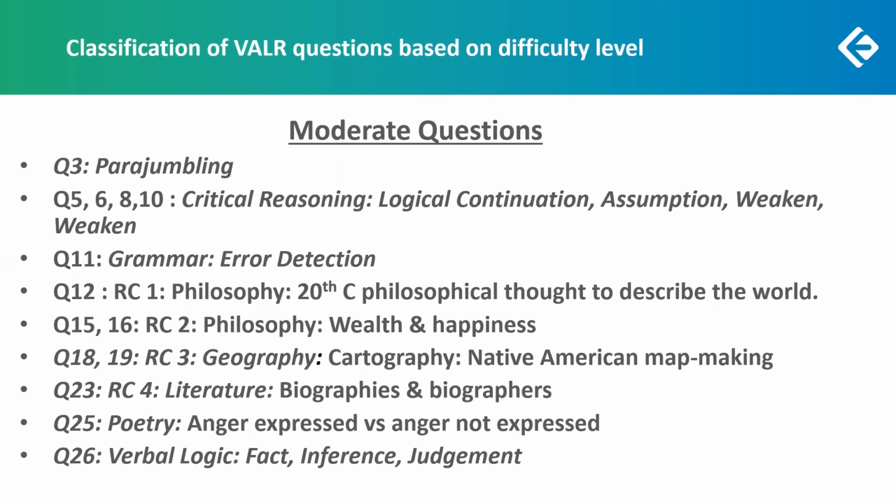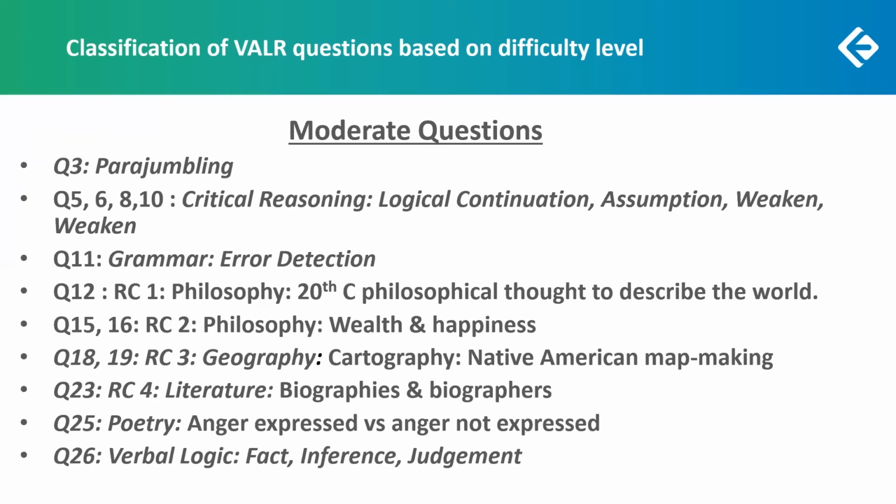One of the parajumbles, the third one with very easy links, can be considered as moderate. 4 of the CR questions were moderate: 1 logical continuation, 1 assumption question, and 2 weaken questions. Both the weaken questions could be easily done, with not a lot of reading. The option elimination could be done easily.